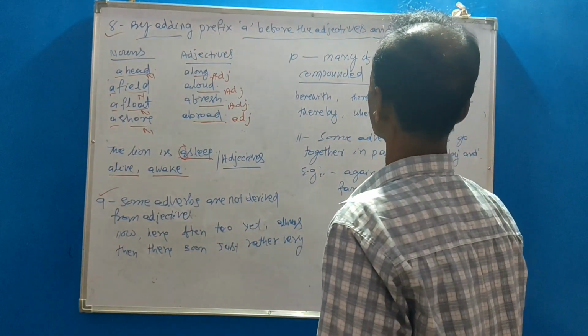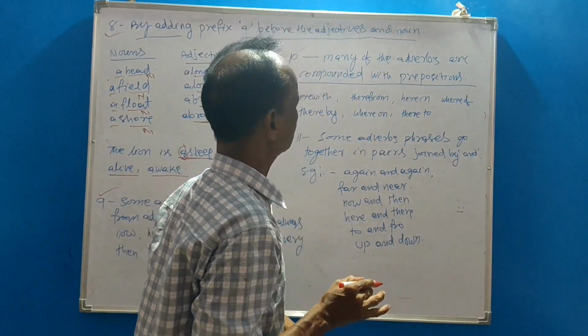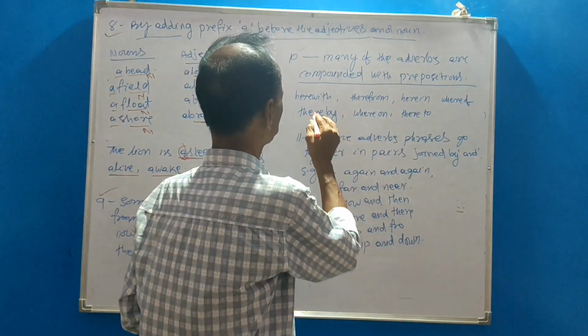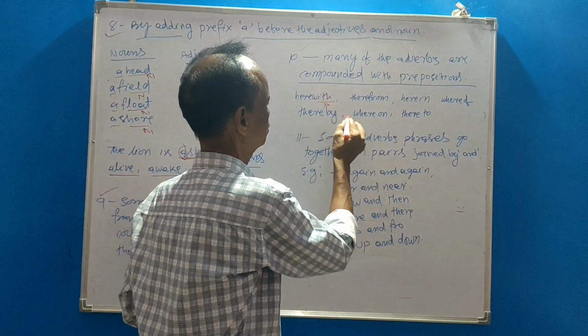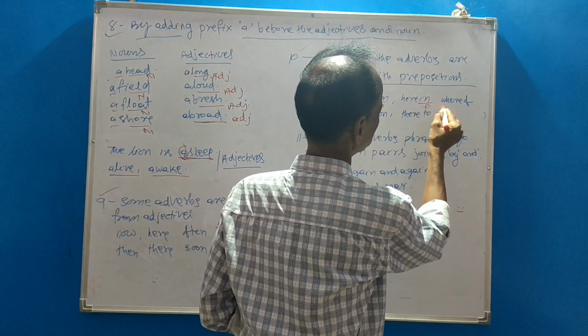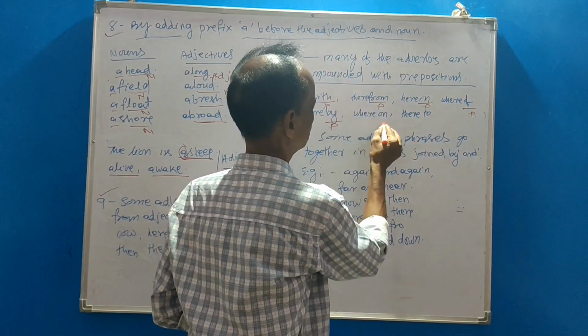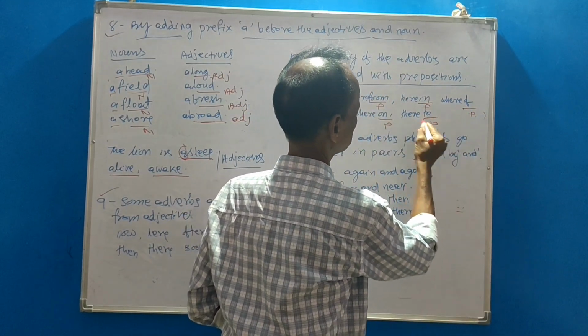Point 10. Many adverbs are compounded with a preposition: herewith, therefore, herein, whereof, thereby, hereon, thereto.